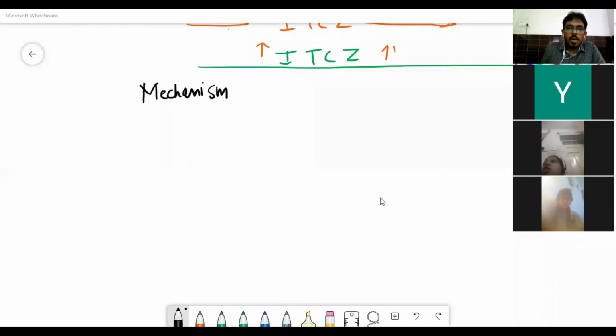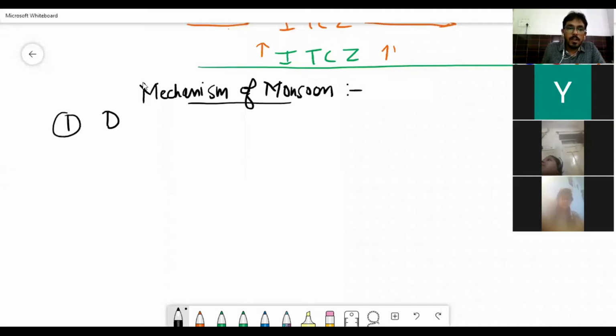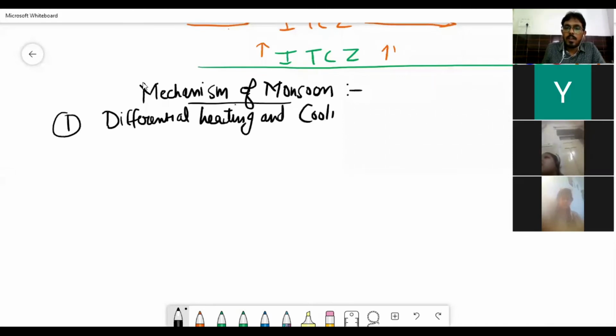Differential heating and cooling of land and water. Let us understand these various mechanisms. Mechanism of monsoon. The first mechanism is the differential heating and cooling of land and water.